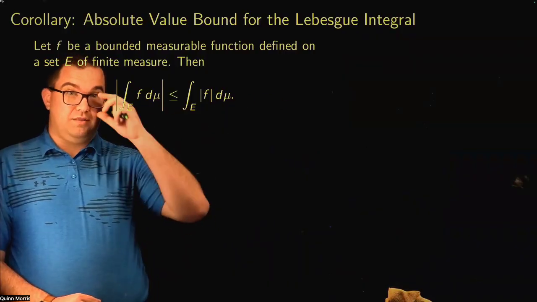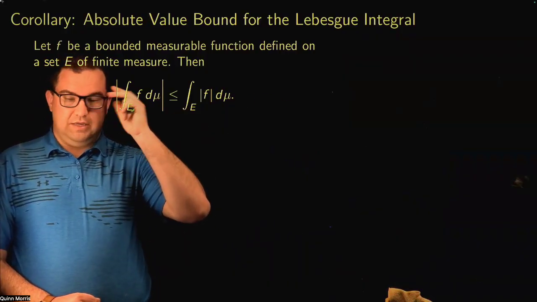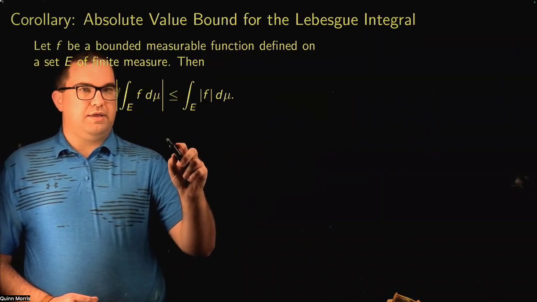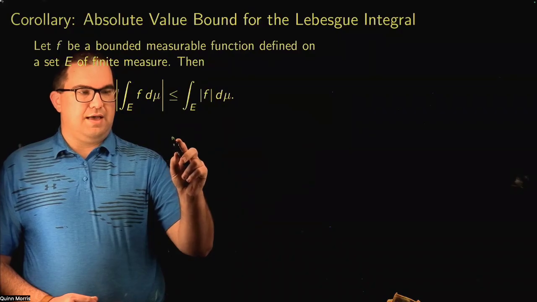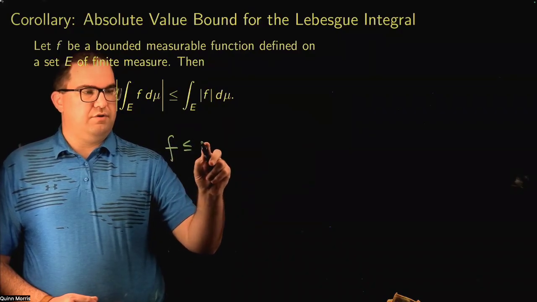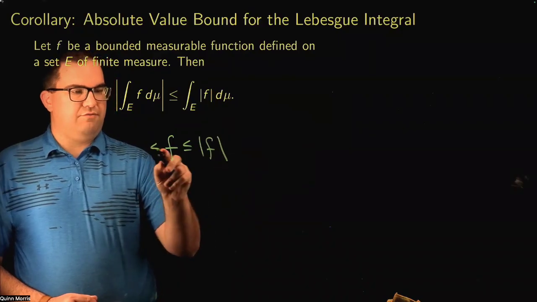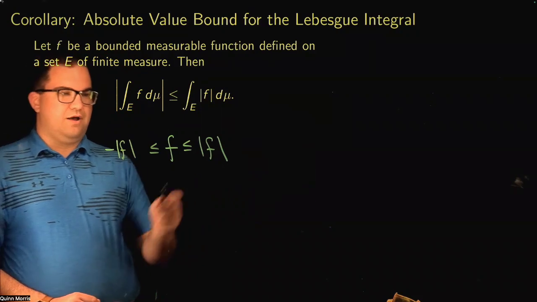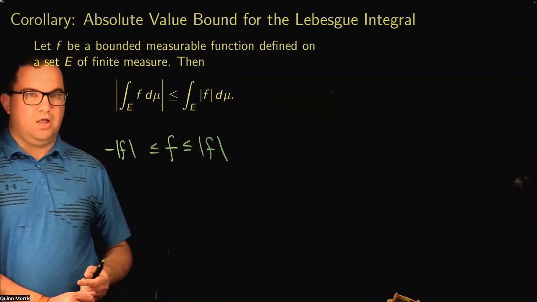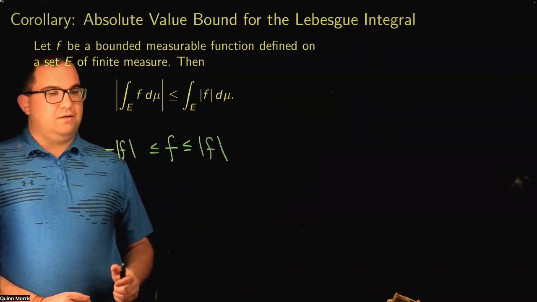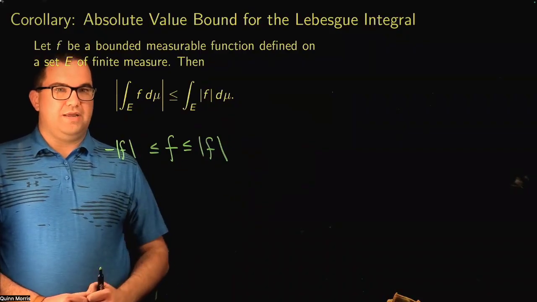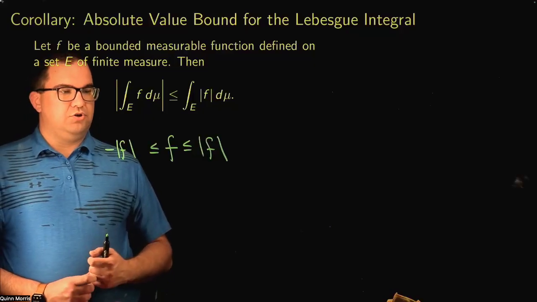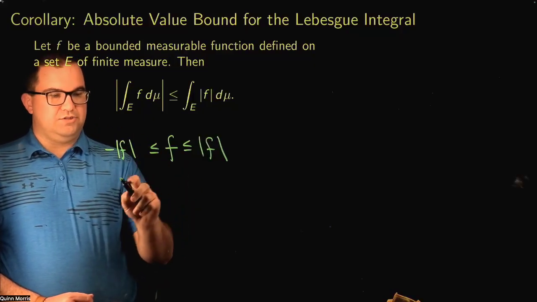Right? Now, the proof of most of these things follows in exactly the same way, certainly for the Riemann and the Lebesgue case. All of these work by looking at the observation that I can always bound my function f between the absolute value of f and minus the absolute value of f, right? In fact, for any particular x value, precisely one of these is an equality, okay? But in any event, once I have this ordering, I can integrate each of these.